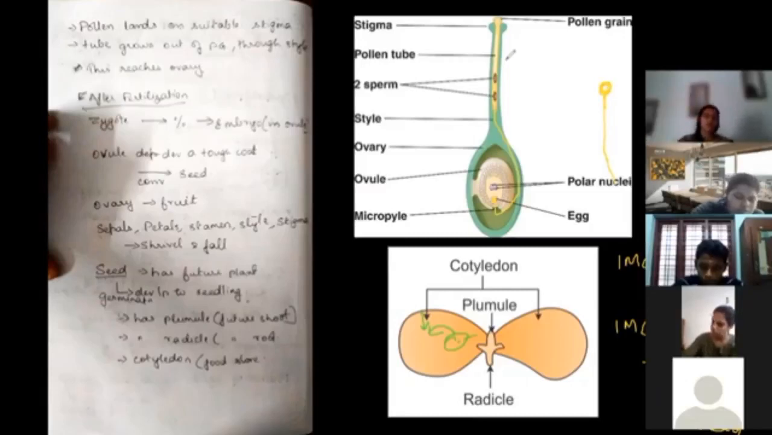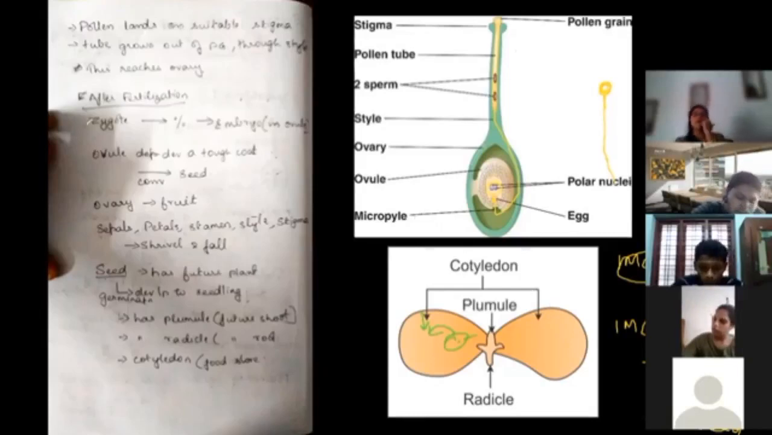One male gamete is going to fuse with the egg. The second male gamete is going to fuse with the polar nuclei. The first male gamete, which fuses with the egg, forms the zygote. The second male gamete, which fuses with the polar nuclei, forms the endosperm, and this nourishes the seed.